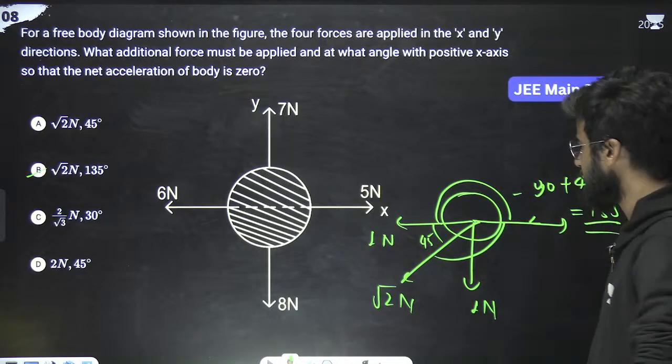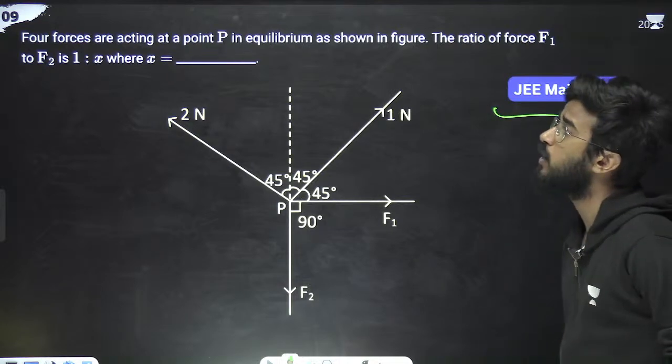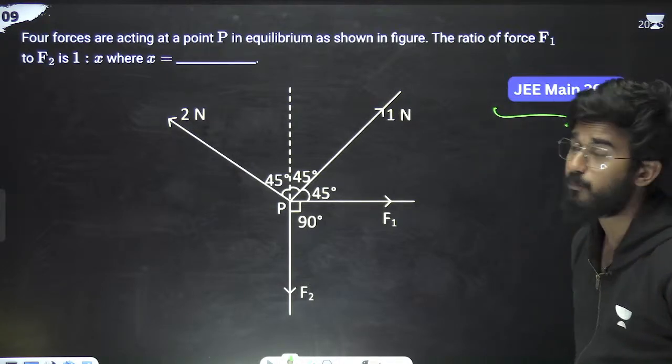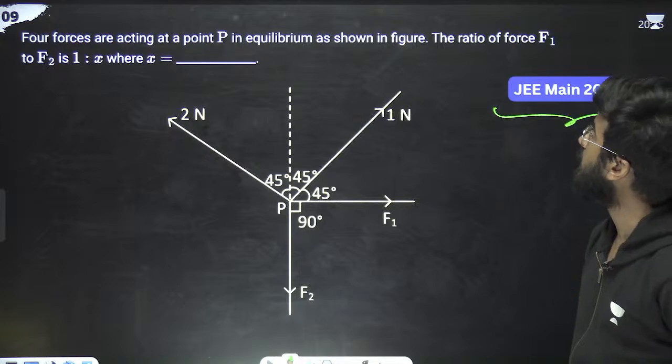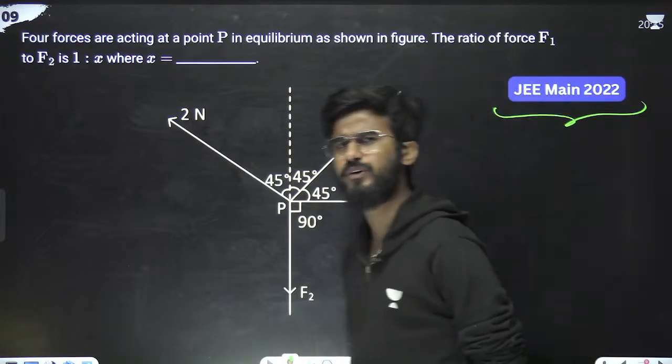Should we move on to the next one? Come on. So JEE 2022, what the question is saying: four forces are acting on a point P in equilibrium as shown in the figure. The ratio of forces F1 to F2 is 1 by x. We have to calculate the value of x.